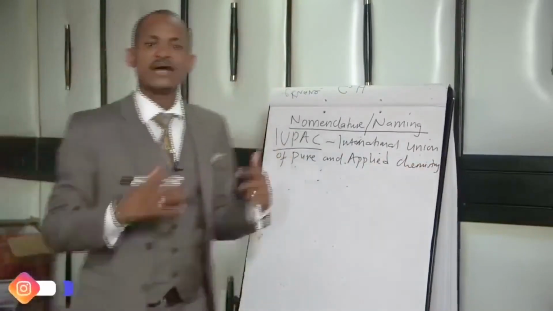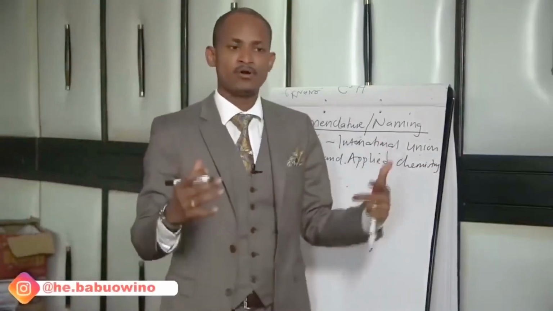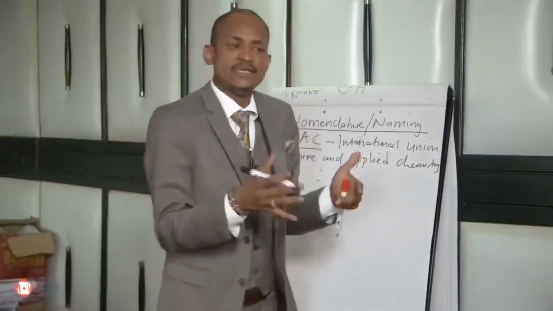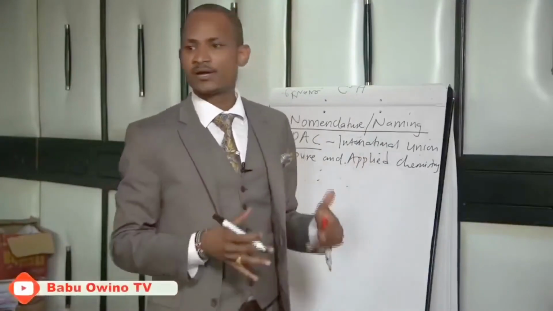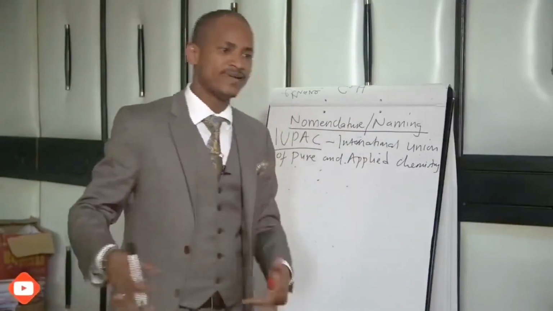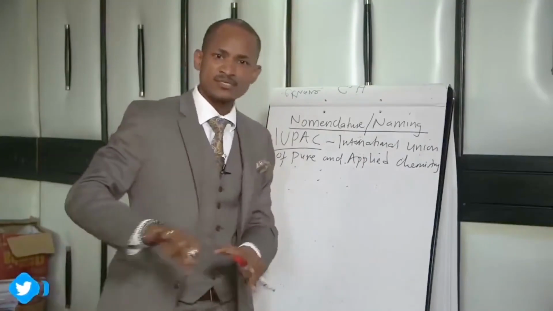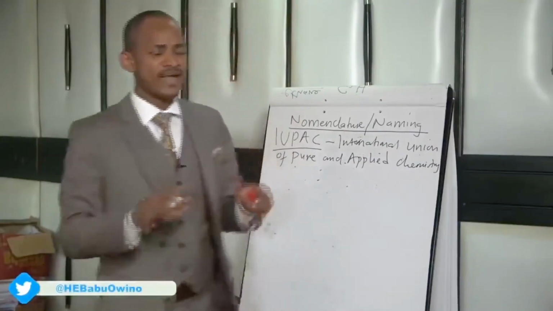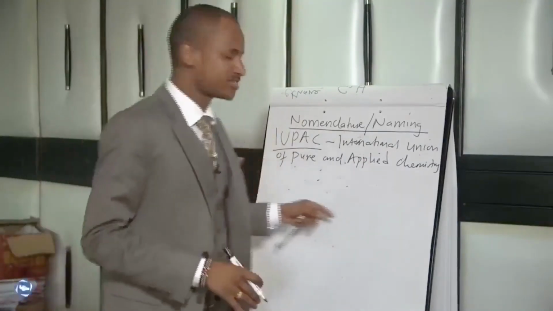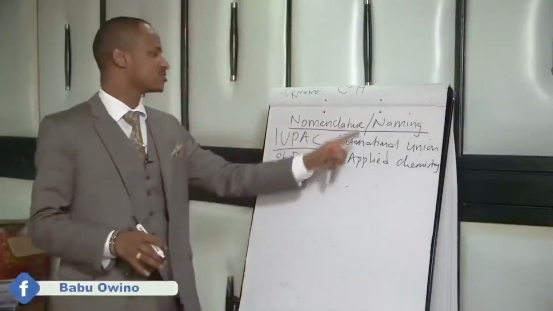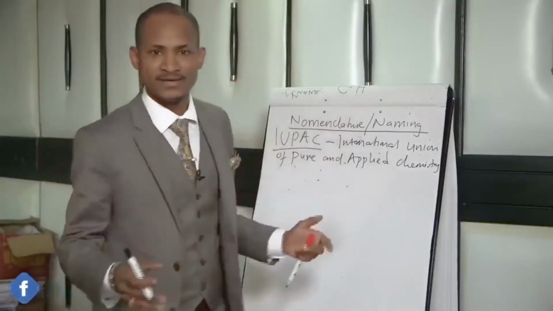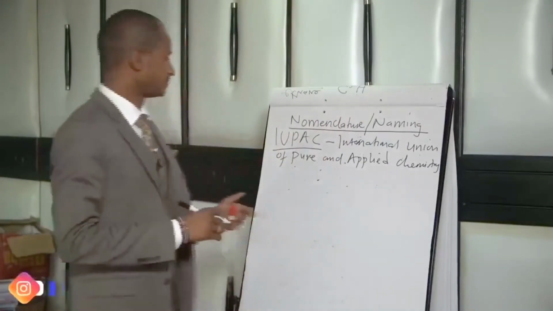IUPAC is like the ID name, like Paul Owino Babu Ongeli is the ID name. They are those names that you are given by your parents from home. Those are not names in the ID. So the ID name for chemistry is called IUPAC, the International Union of Pure and Applied Chemistry. Together?